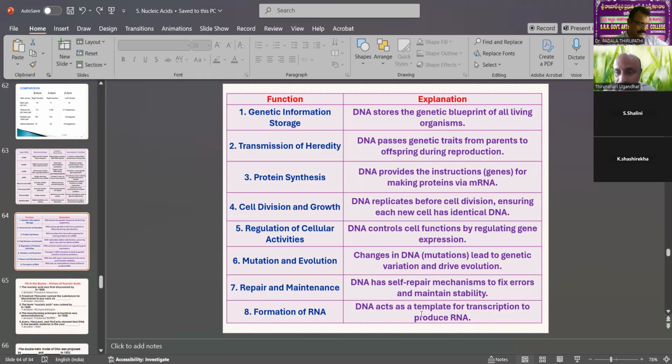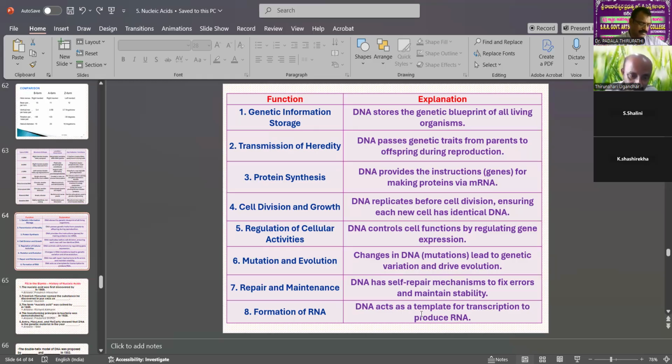DNA replicates before cell division, in the S phase and G stages, ensuring each new cell has identical DNA. The old DNA forms identical new DNA in mitosis. That is cell division.